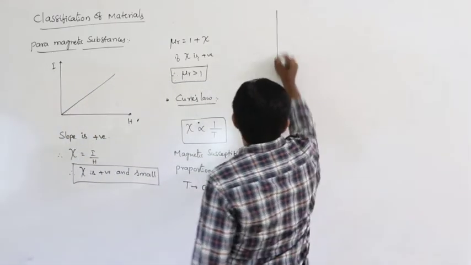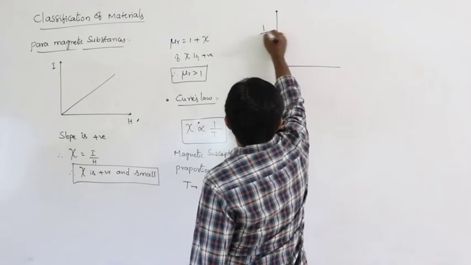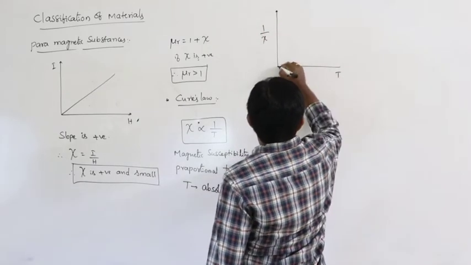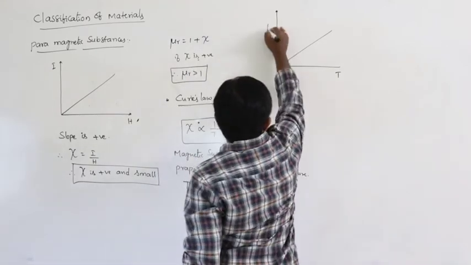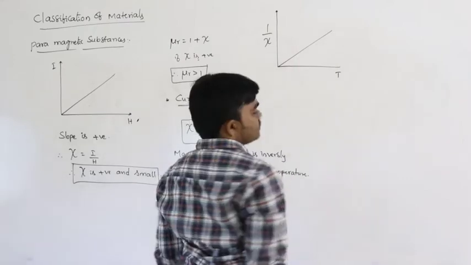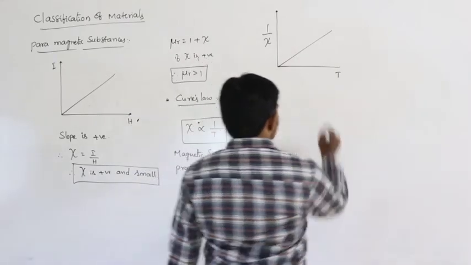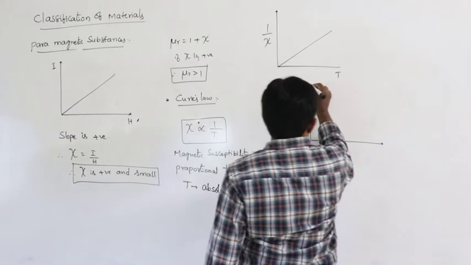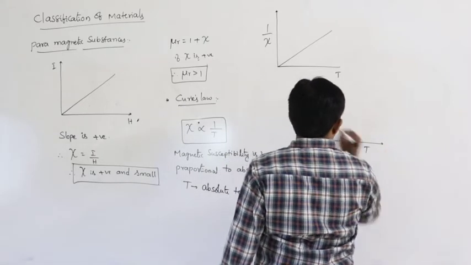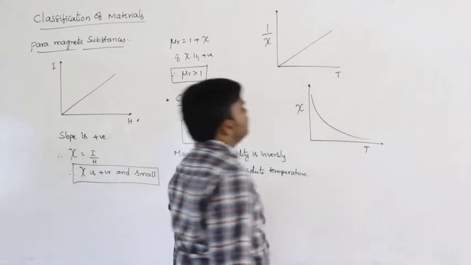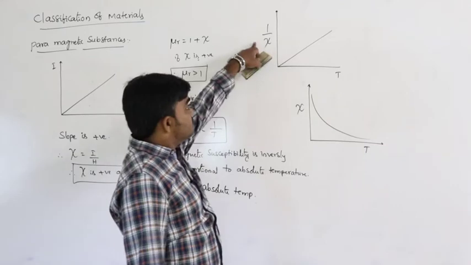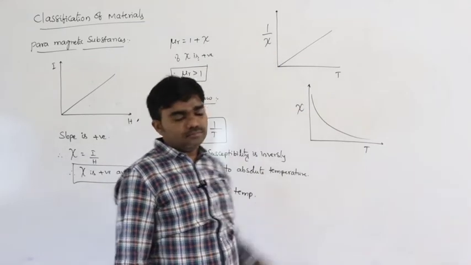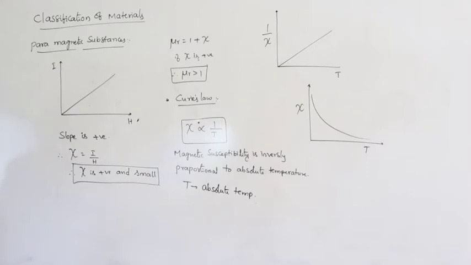If you draw the graph for 1 by xi and temperature, the shape of the graph is a straight line. It is 1 by xi, not xi. Next, if you draw the graph for xi and T, the shape of the graph is like this, inversely proportional. This is the graph between xi and T, and this is the graph between 1 by xi and T. So this is for paramagnetic substances. Here it is Curie's law.